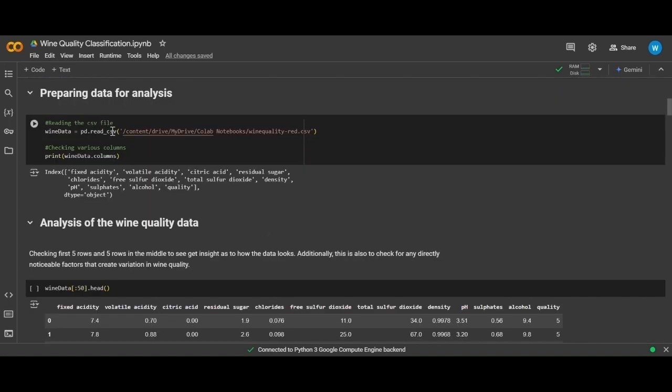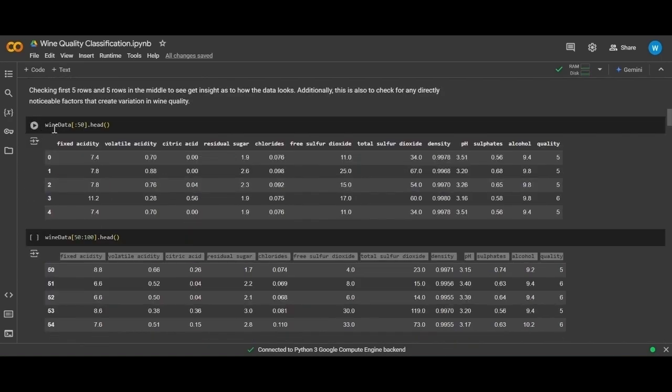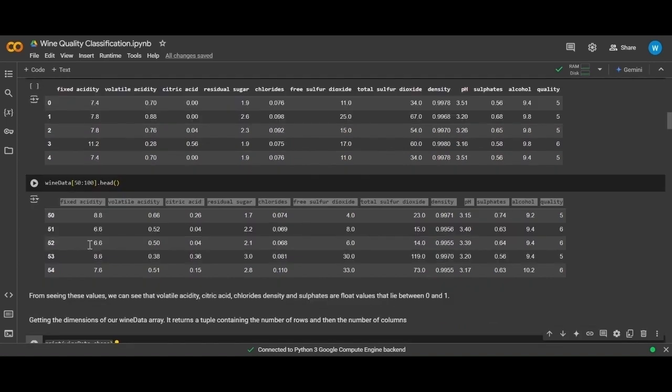So firstly, we read the CSV file by giving a proper file path to our dataset, and then we can see its columns. So it includes stuff like fixed acidity, volatile acidity, and so on until quality. Then we can see the head values from 0 to 5 and from 50 to 100. So we can see that columns such as volatile acidity, citric acid, chlorides, density and sulfates are always float data types from 0 to 1, so they're all decimals.